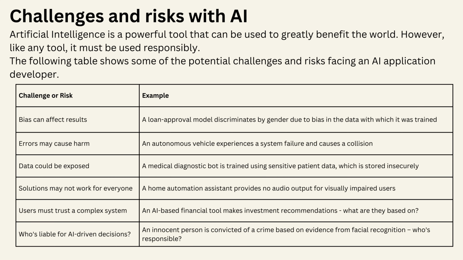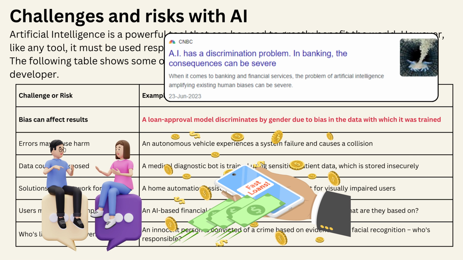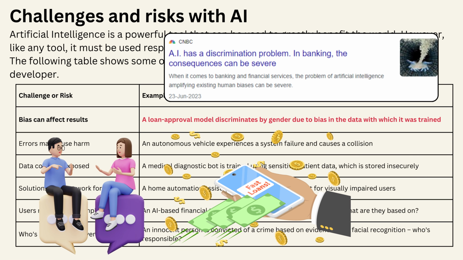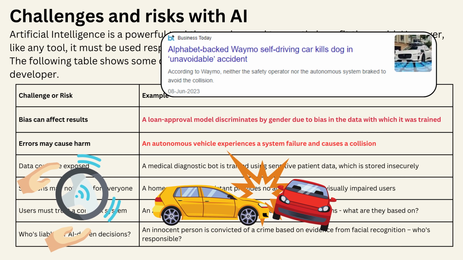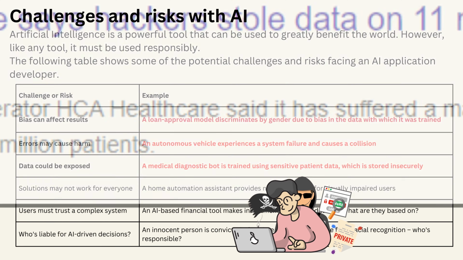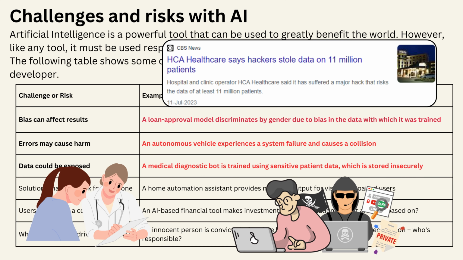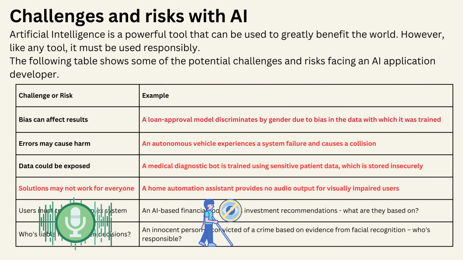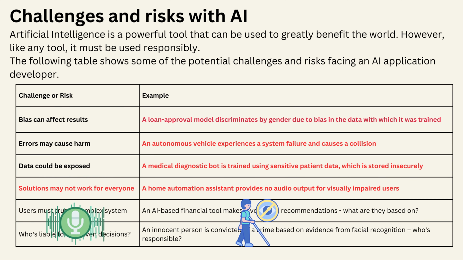Challenges and risks with AI. Artificial intelligence is a powerful tool that can be used to greatly benefit the world. However, like any tool, it must be used responsibly. Bias can affect results. A loan approval model discriminates by gender due to bias in the data with which it was trained. Errors may cause harm. An autonomous vehicle experiences a system failure and causes a collision. Data could be exposed. A medical diagnostic bot is trained using sensitive patient data, which is stored insecurely. Solutions may not work for everyone. A home automation assistant provides no audio output for visually impaired users.